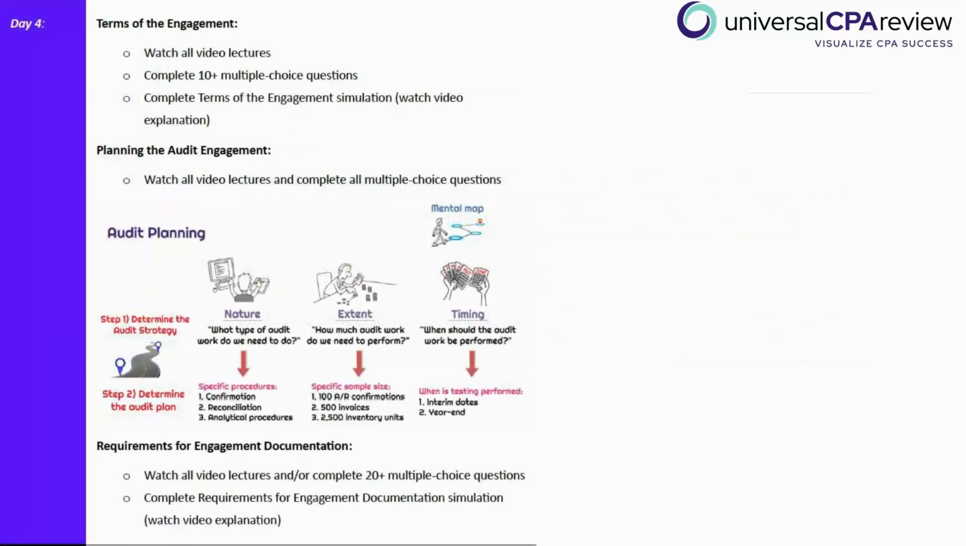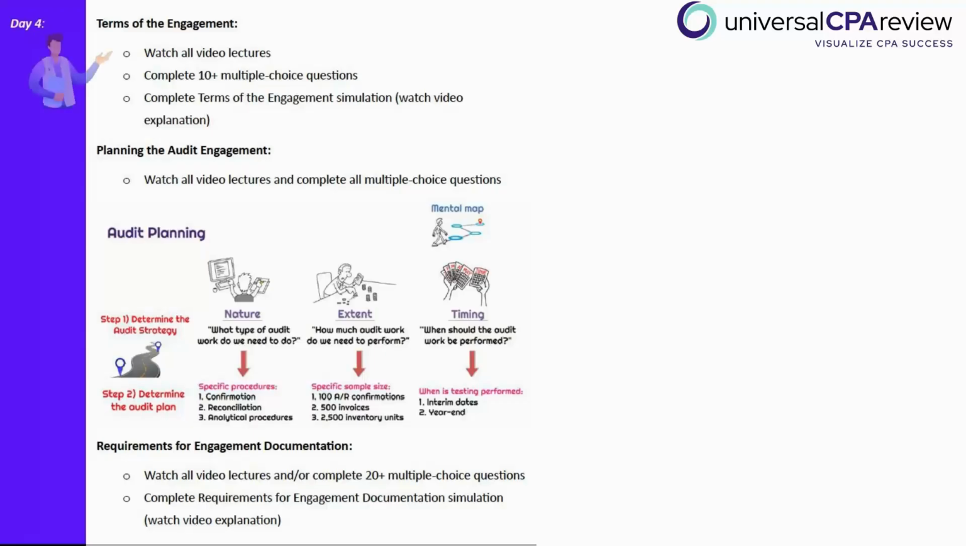In day 4, we're diving into the actual beginning stages of the audit engagement. Okay, so here we're at the starting point when thinking about the flow of the audit engagement. So we've got to know the terms of the engagement, and we're also going to fire up the auditor's planning of the audit engagement and auditor documentation.